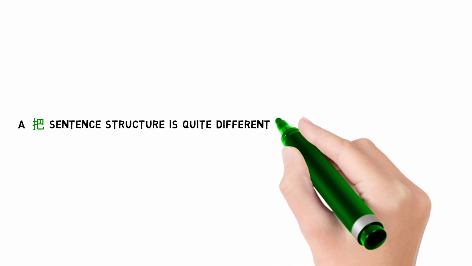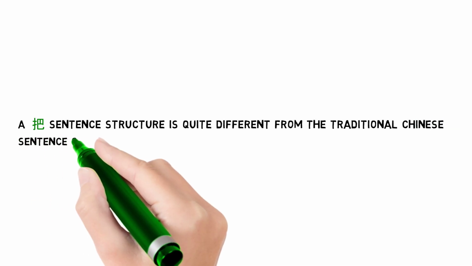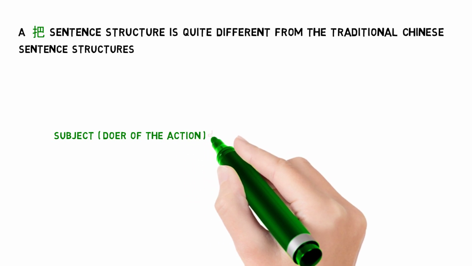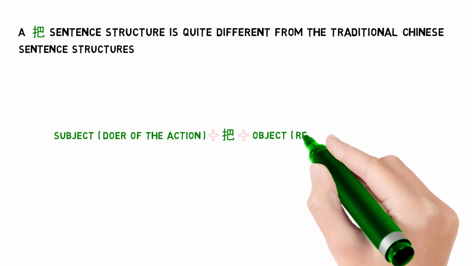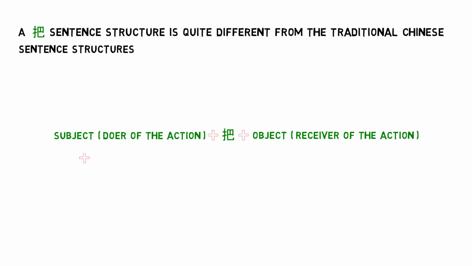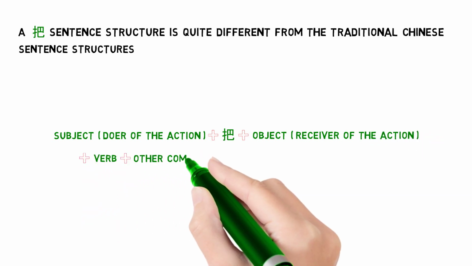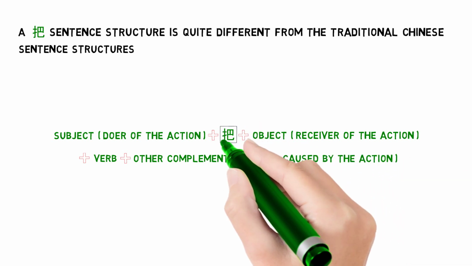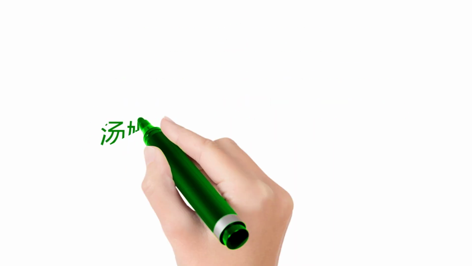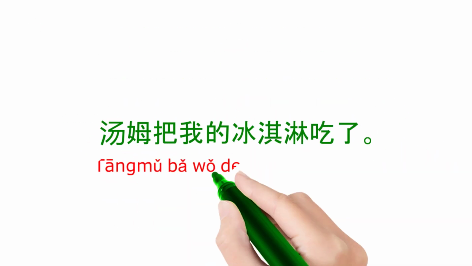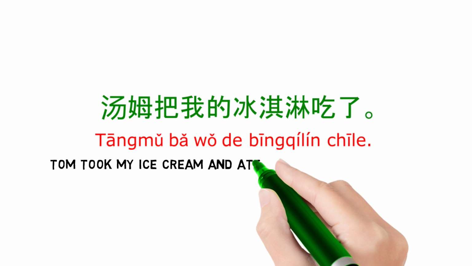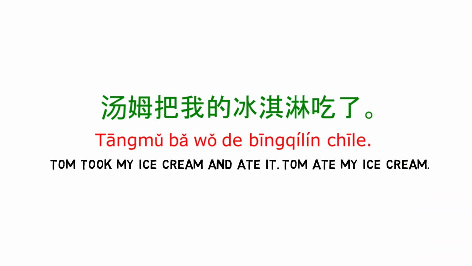However, a 把 sentence structure is quite different from the traditional Chinese sentence structures, which is subject, doer of action, plus 把 plus object, receiver of action, plus verb, plus other complements, result caused by the action. You can think the meaning of 把 as take in English. 汤姆把我的冰淇淋吃了 So this means Tom took my ice cream and ate it. Tom ate my ice cream.